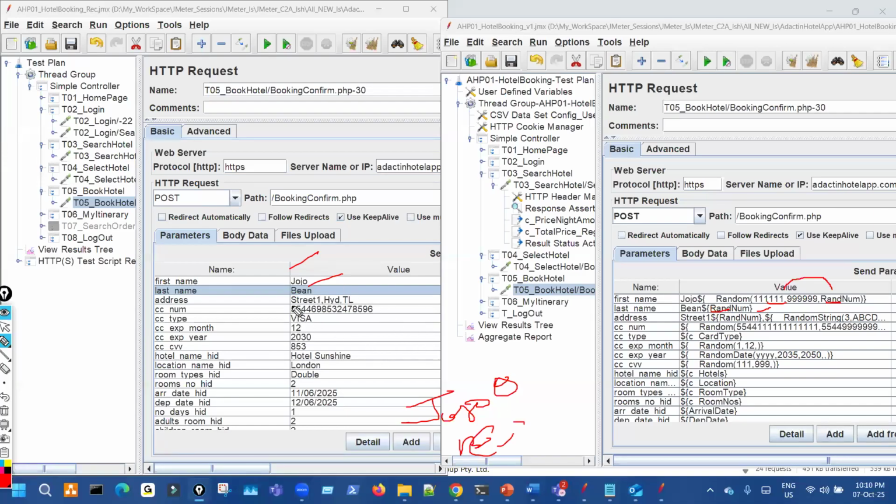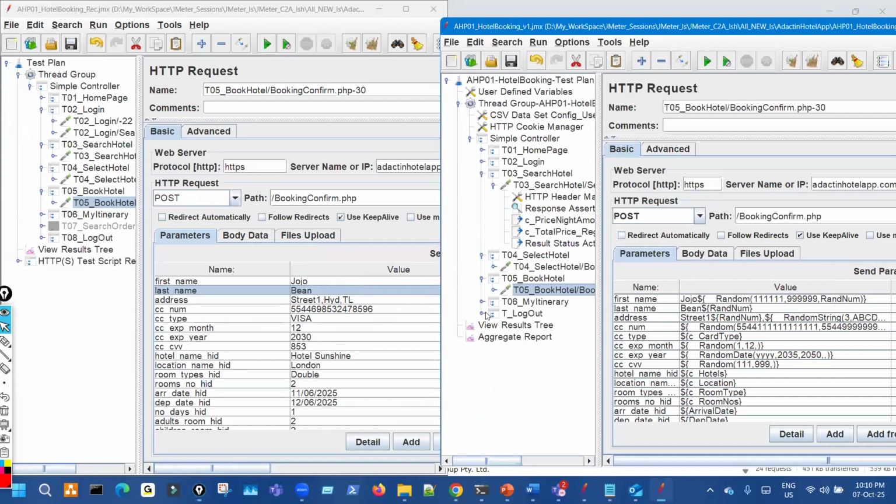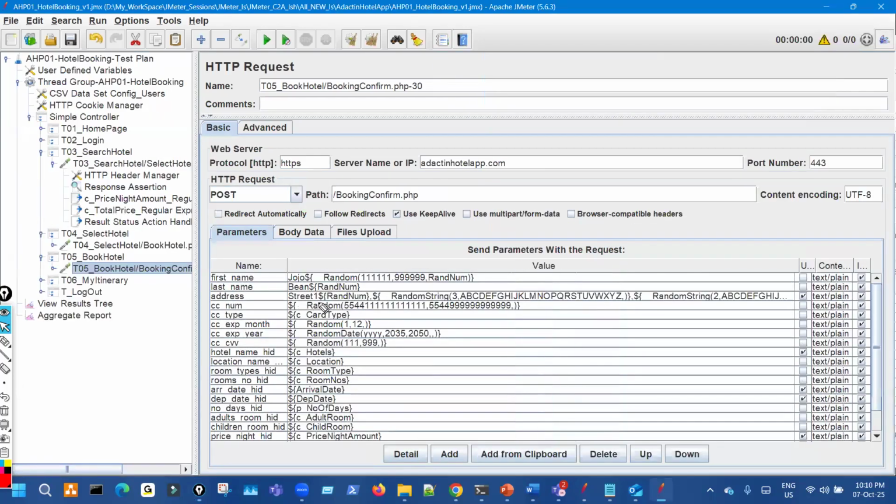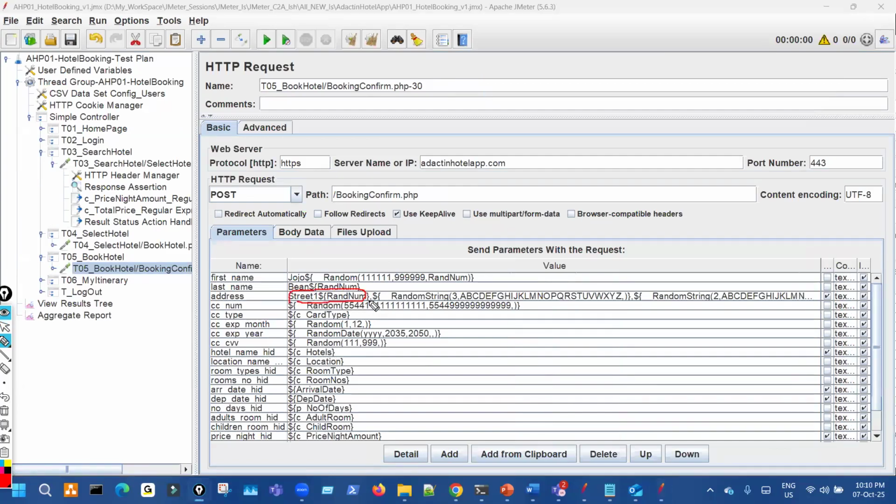Right? The address also I have generated here: street one, and then a random string for this, Hyderabad, and the code I have used. In the same line, I have used three functions. This is street and random number, so it will be street, comma, then a three length city code, and a two length state code.